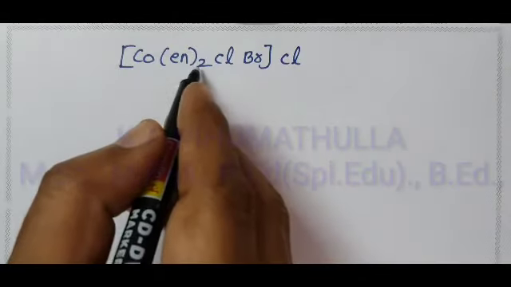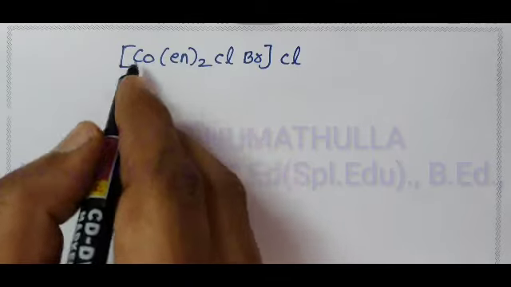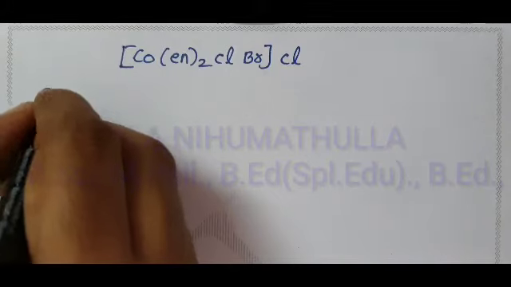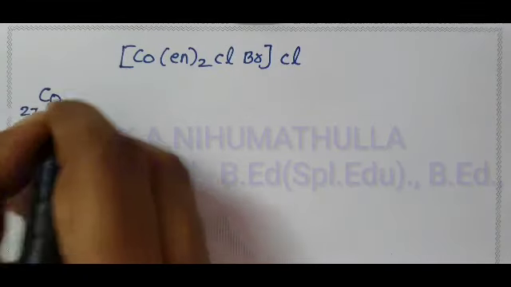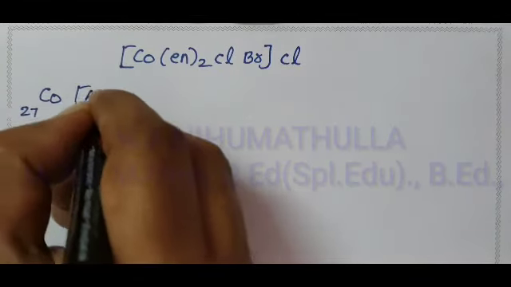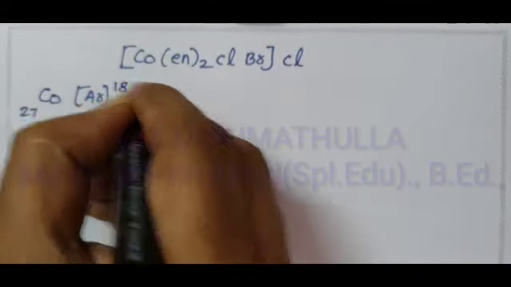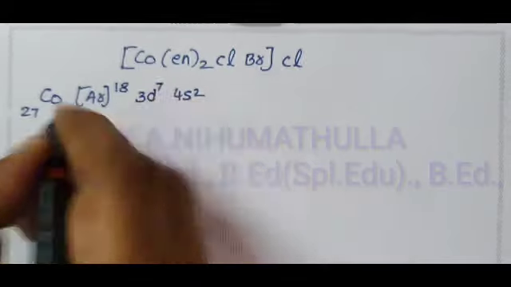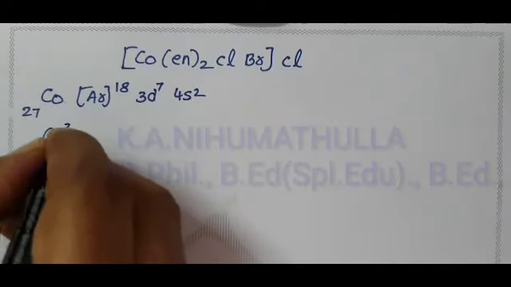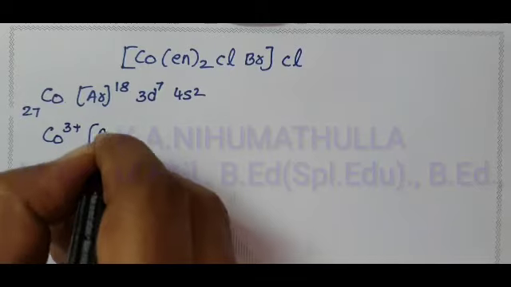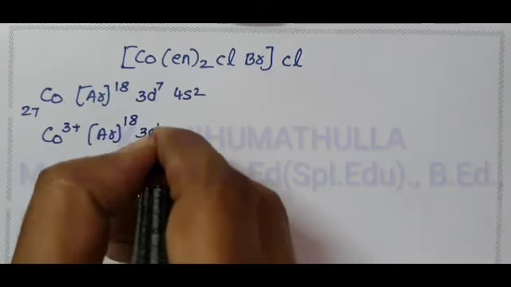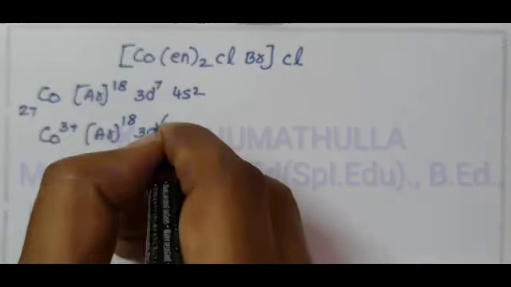Bromidochloridobis(ethane-1,2-diamine)cobalt(III) chloride. The central metal ion is cobalt, atomic number 27, electronic configuration [Ar] 3d7 4s2. Cobalt 3+ ion indicates loss of 3 electrons. 2 electrons are removed from the s orbital, and the remaining 1 electron is removed from the d orbital.